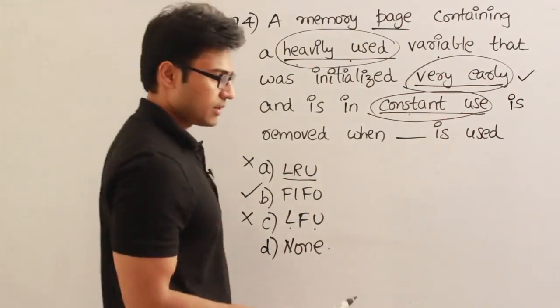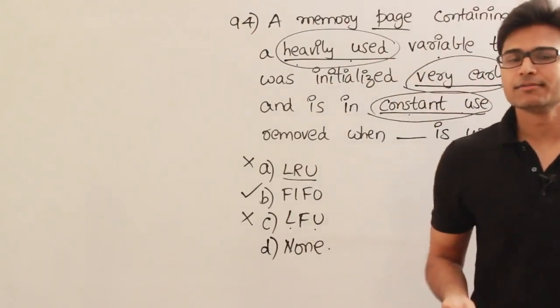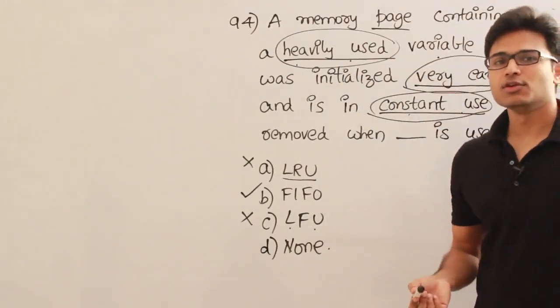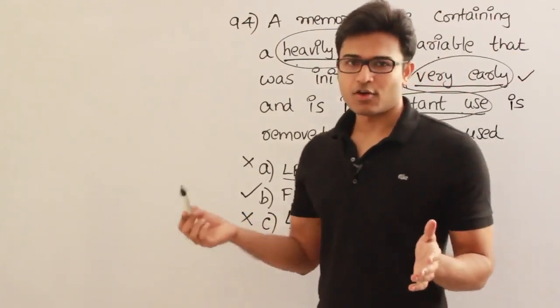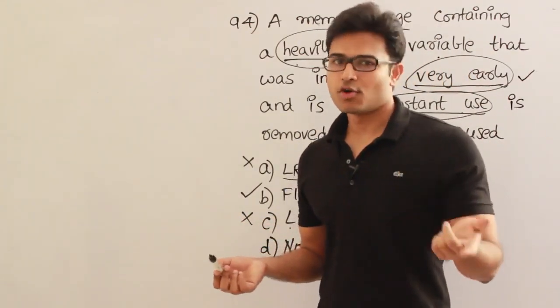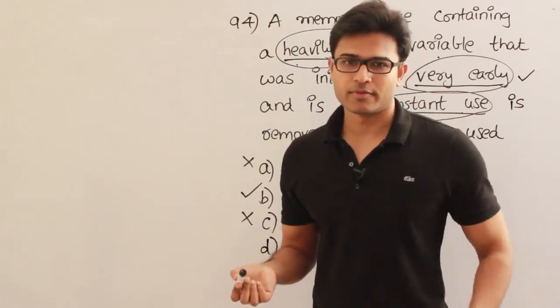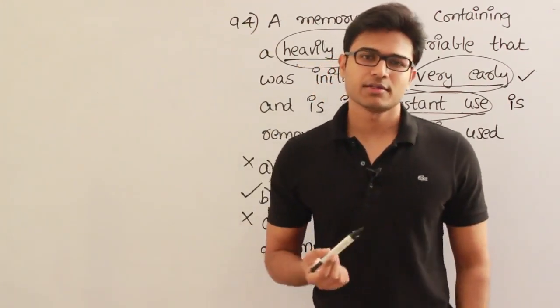So the main problem with FIFO is it does not care about the usage of the page. If the page has been there in the system for a long time, or if it has arrived very early, then it is going to go out. It has to go out at some point of time. So that is why FIFO is not a very good algorithm. It even suffers from Belady's anomaly.